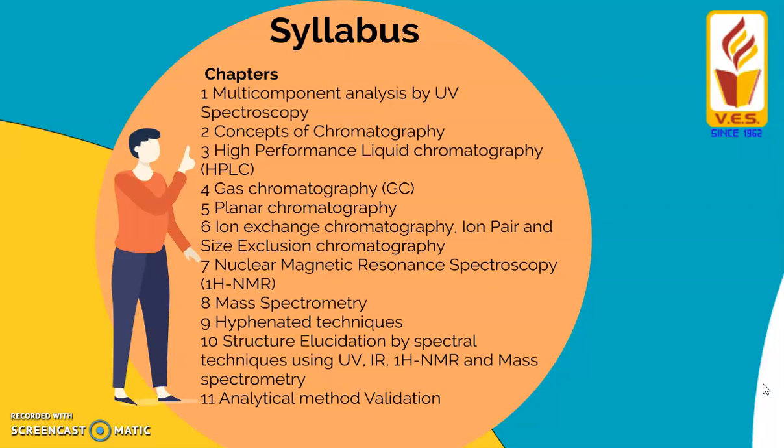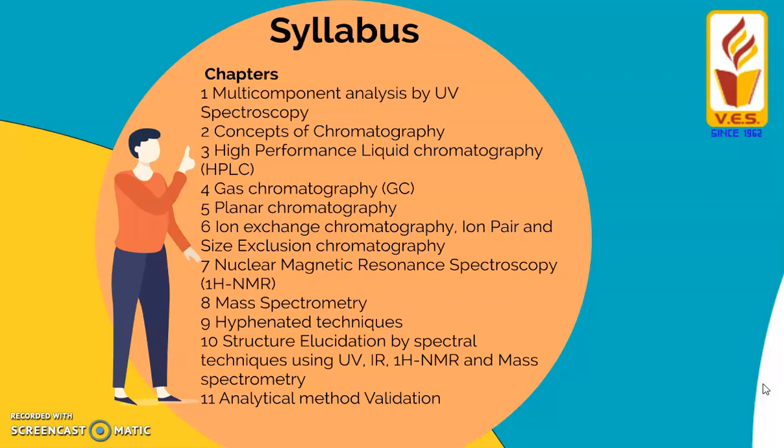Then various techniques under chromatography, such as high performance liquid chromatography, gas chromatography, and planar chromatography. In planar chromatography, there are three techniques, that is thin layer chromatography, paper chromatography, and high performance thin layer chromatography, that is HPTLC.